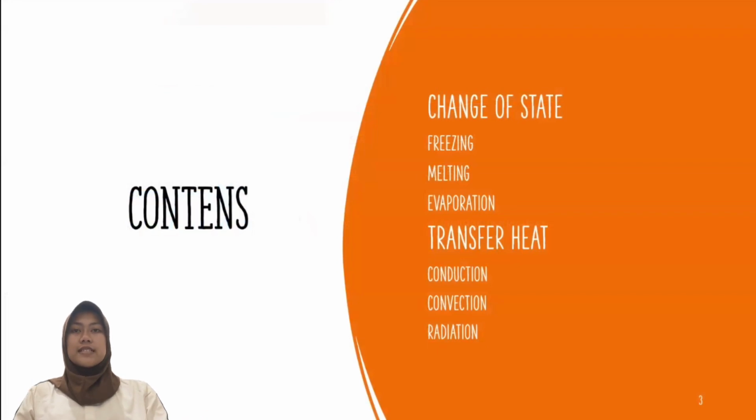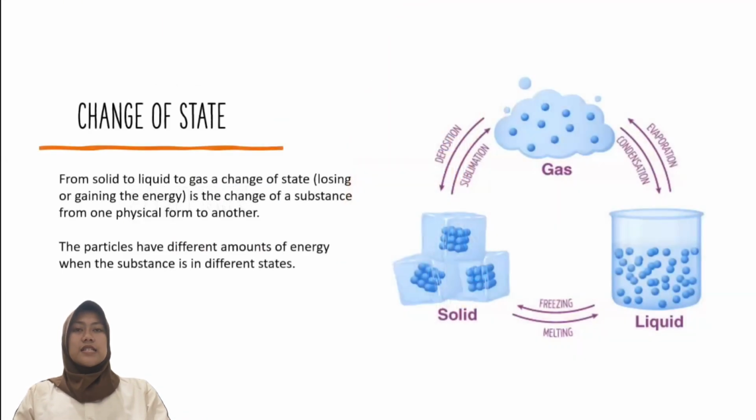The first is change of state. A change of state is the change of a substance from one physical form to another by losing or gaining energy. The particles have different amounts of energy when the substance is in different states. The temperature of a substance is related to the speed of the substance's particles. So, when the temperature of a substance changes, the speed of the particles also changes. But the temperature of a substance doesn't change until the change of state is complete.